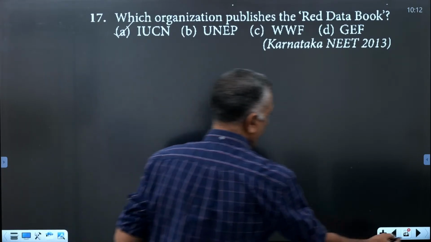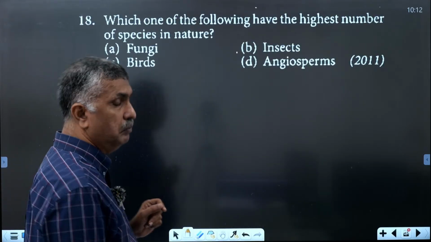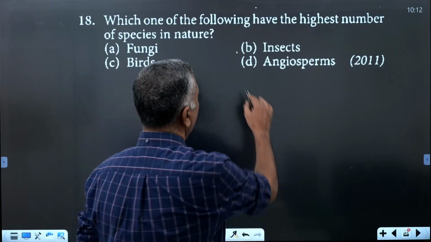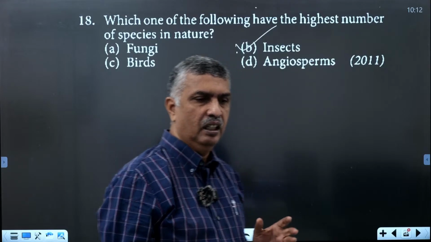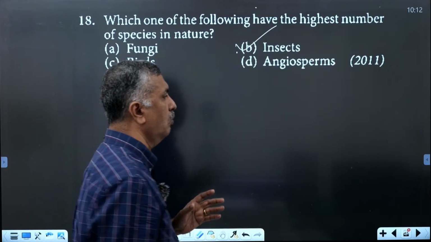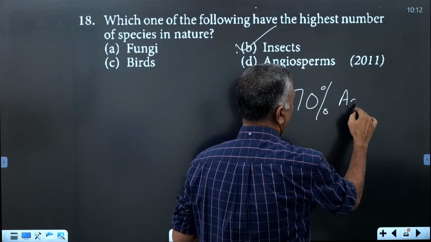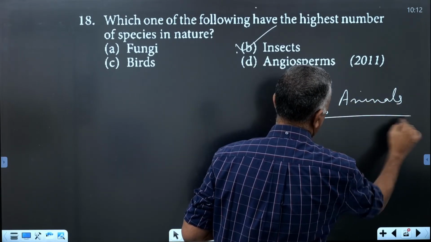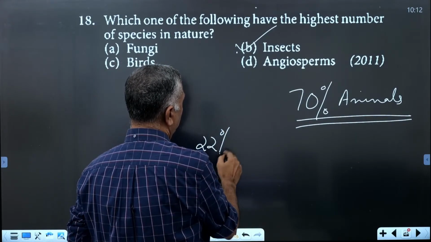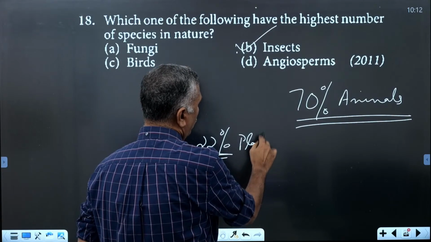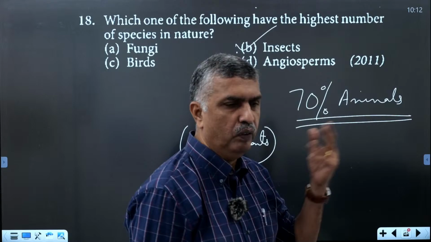Okay. Then next one. Which one of the following has the highest number of species in nature? Here it is insects. Of the total organisms reported so far, 70% of all organisms on earth are animals. And less than 22% are plants, including fungi, algae, bacteria, bryophytes, pteridophytes, gymnosperms, all these.